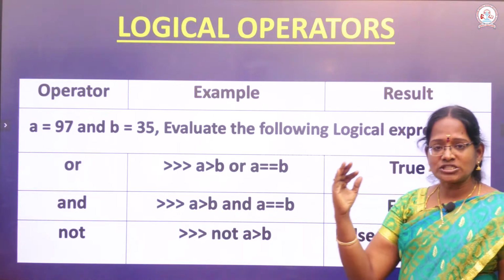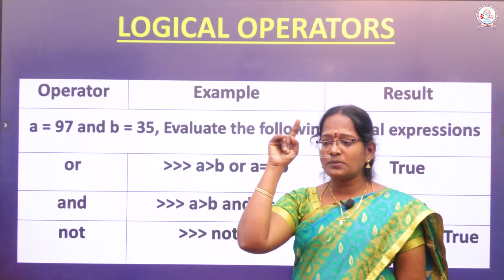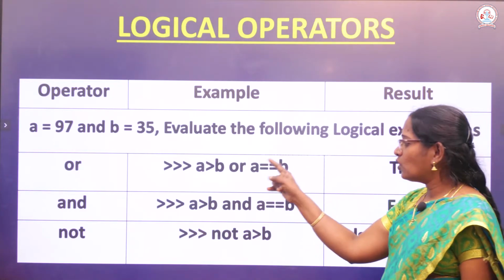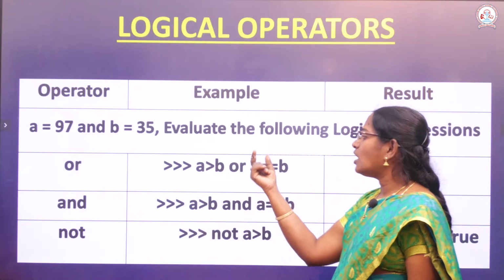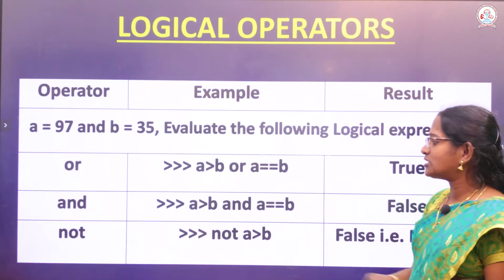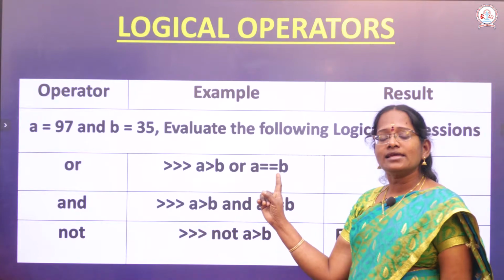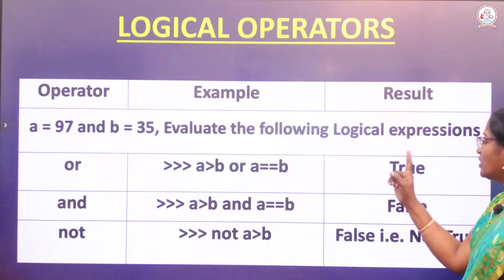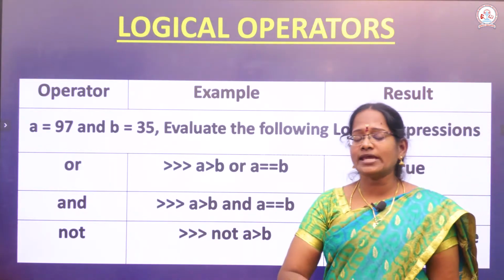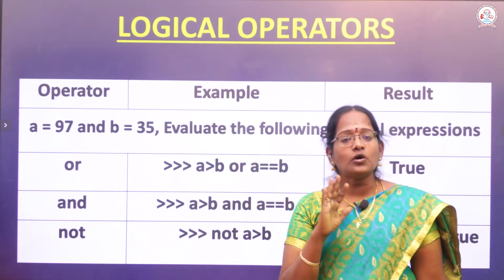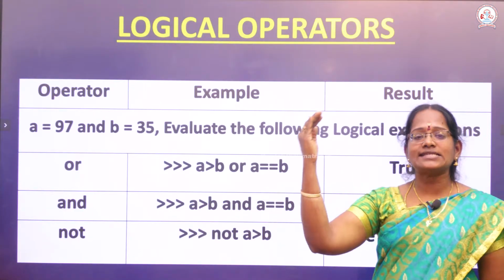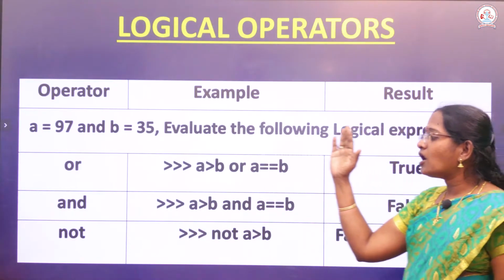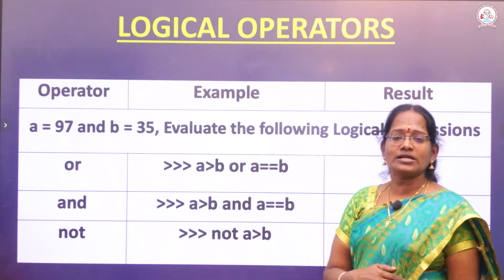In C++ and Java programming we use a symbol for or, a symbol for and, a symbol for not. In this example, no symbols, only the word or. Either the first condition is true or the second condition is true. It will start to check a greater than b or a equal to b. If any one condition is true, it will provide the answer. And means both conditions must be satisfied; if both the first and second conditions are true, it will print the answer. Or means if any one condition is true, it will print the true part.